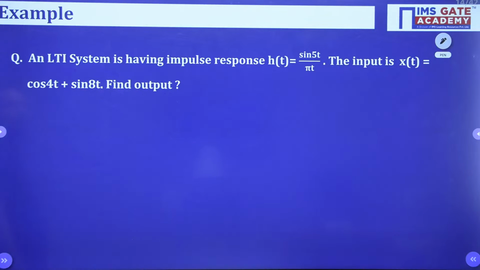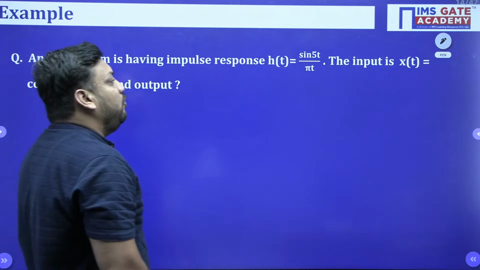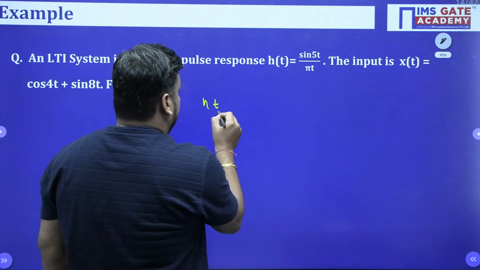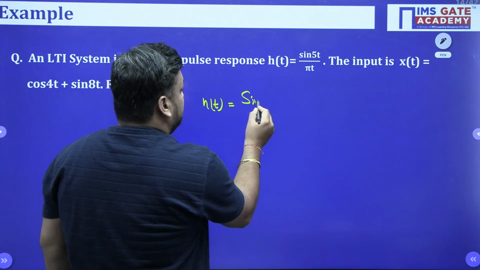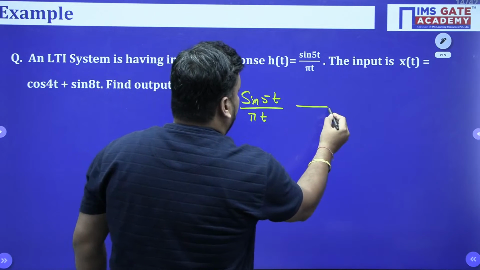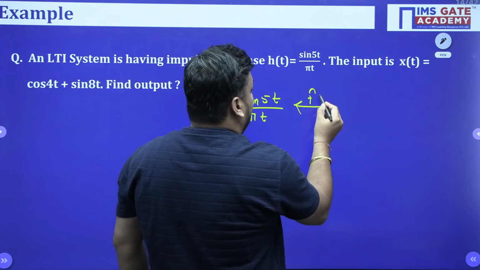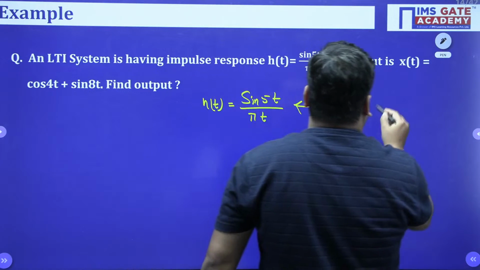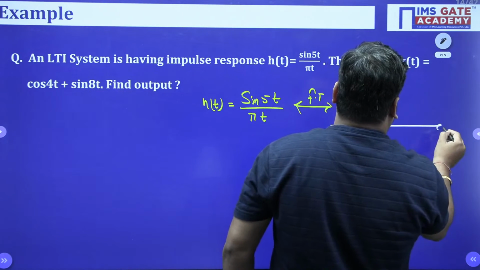Again a very good question, a very good LTI example. The LTI system has the impulse response h(t) equal to sin(5t) upon pi t. So h(t) is sin(5t) upon pi t. What is its Fourier transform, guys? Its Fourier transform is like this.